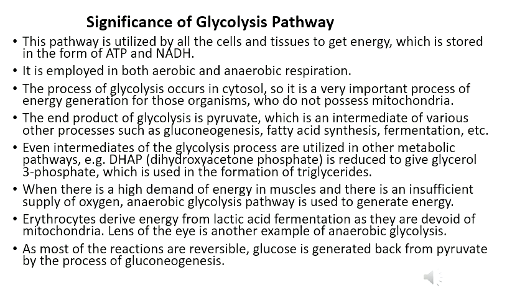Then the next significance is that intermediates of the glycolysis process are utilized in other metabolic pathways. For example, DHAP, that means dihydroxyacetone phosphate, is reduced to give glycerol 3-phosphate, which is used in the formation of triglycerides. Next, when there is a high demand of energy in muscles and there is an insufficient supply of oxygen, anaerobic glycolysis pathway is used to generate energy. Erythrocytes derive energy from lactic acid fermentation as they are devoid of mitochondria. Lens of the eye is another example of anaerobic glycolysis pathway.